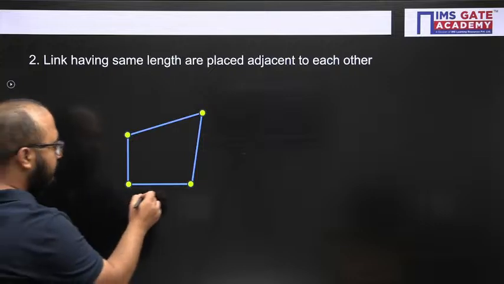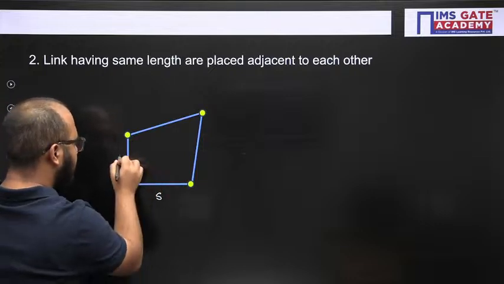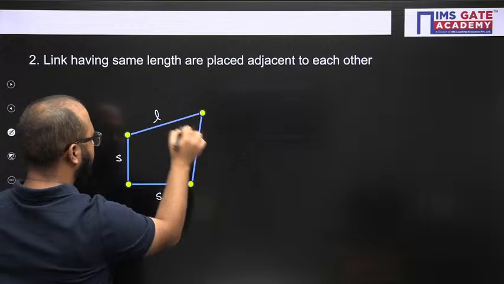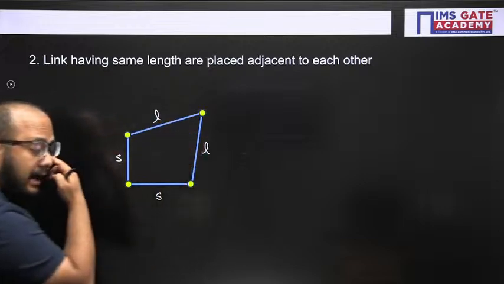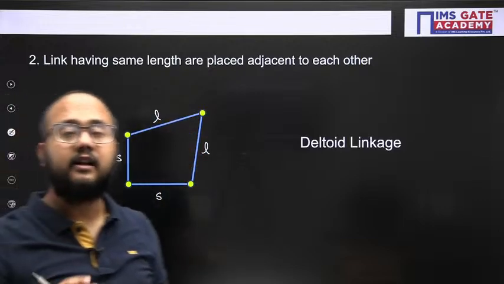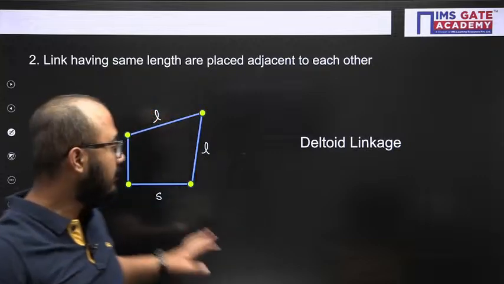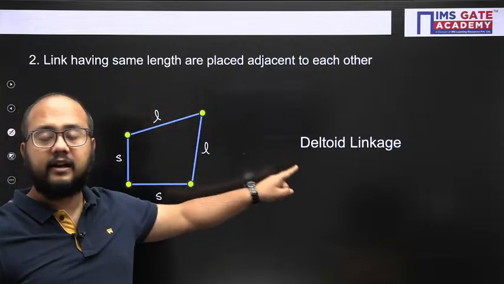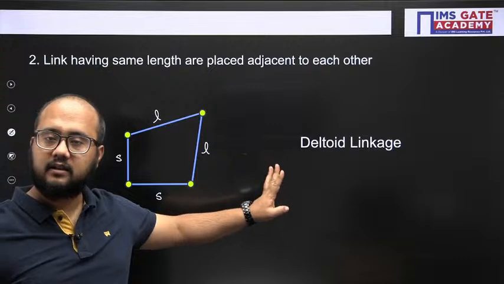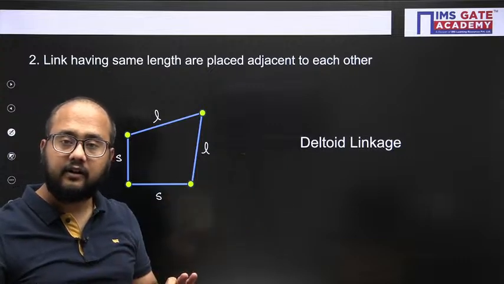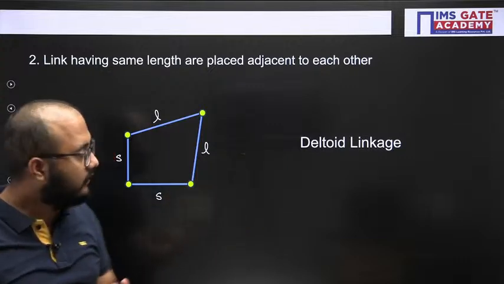So this kind of formation you will see: smallest, longest and longest, right? And this type of formation is known as deltoid linkage. That kind of formation is known as deltoid linkage. Is it clear, everyone? Fine, done? Okay.